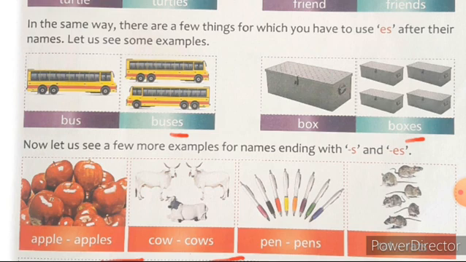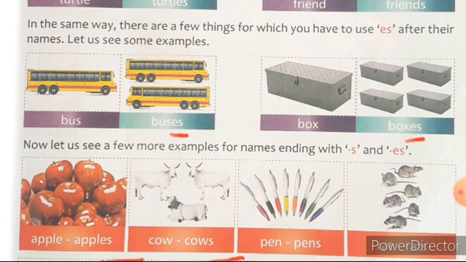And how will we convert into many? By adding the letter ES. So now read it. B-U-S-E-S is buses. Bus, buses. Now look at this box. Only one box is there. Then on this side, how many boxes are there? Four. That is more than one. Then how will you write the answer? Boxes. What is the spelling for boxes? B-O-X-E-S. So the noun box ends with the letter X. For words ending with X, we have to add the letter ES to convert into many. So this is the rule, children.